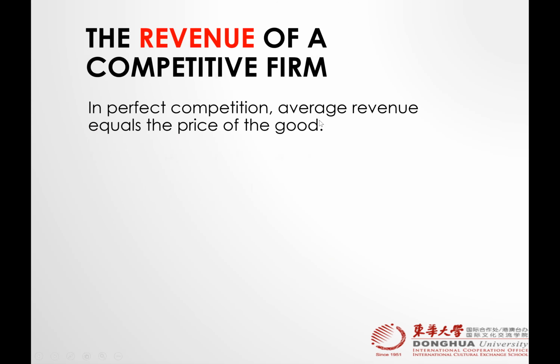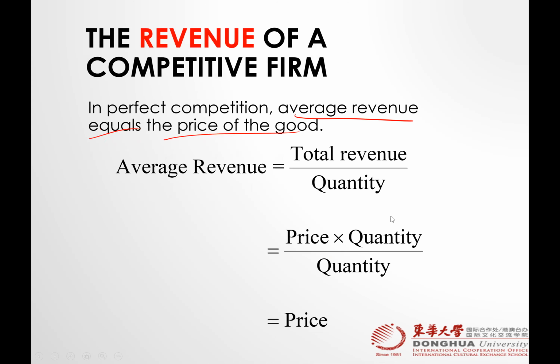So here in perfect competition, average revenue equals the price of the good. How? Here we go. Total revenue divided by quantity is the formula for average revenue. When you break down total revenue, price times quantity, quantity cancels and we are just left with price. So in perfect competition, we learned that price is equal to average revenue. Whatever the market price is, that would be your average revenue. Right, Marilyn? Yes.